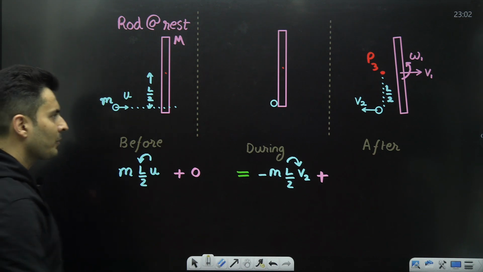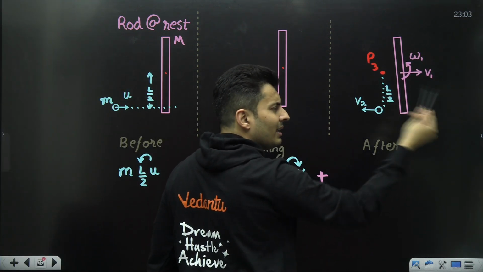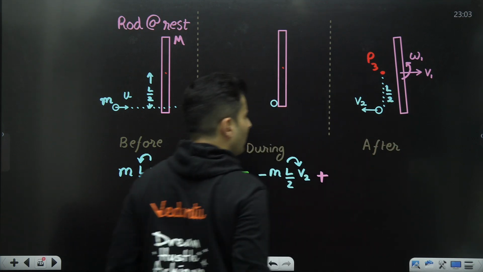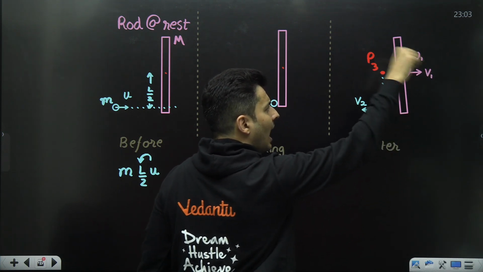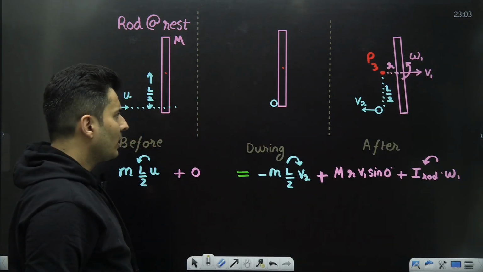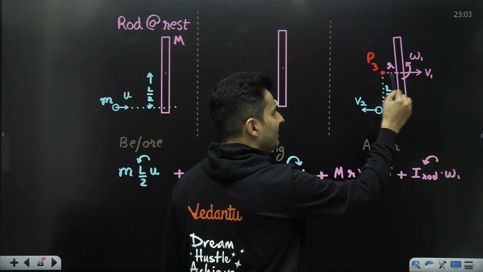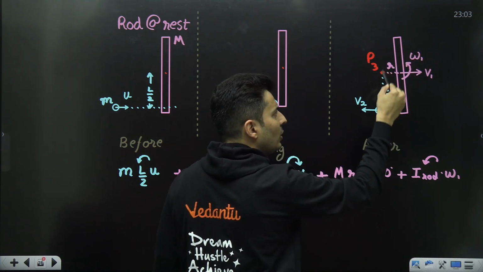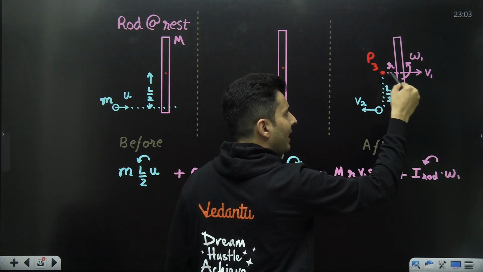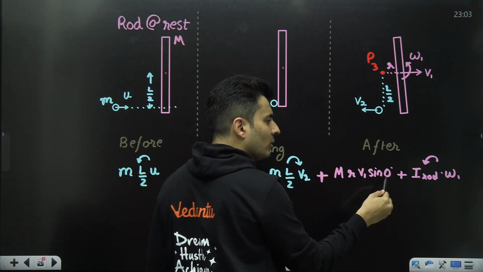That doesn't matter. Finally, we have to also substitute the angular momentum of the rod. Well, there are two types of angular momentum of the rod. One is the m r v component and the next is the I omega component. So if you look, the center of the rod is at a distance r, the velocity is v, so mass of the rod into r into v, but r and v are parallel to each other, so this will be sine 0.